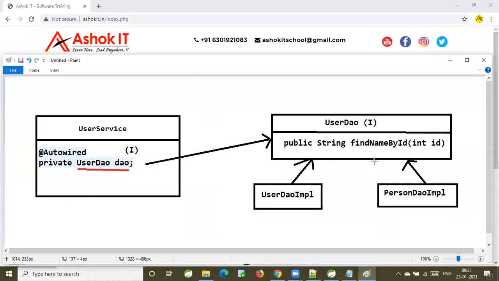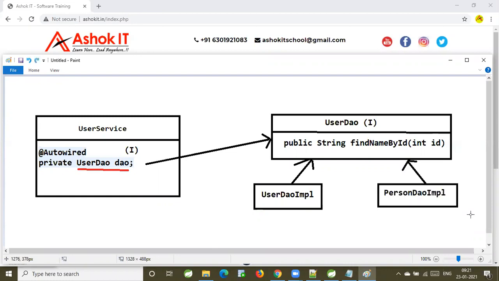Now, if there is only one implementation, no problem. It directly creates the object for the DAO IMPL and injects the DAO IMPL object into the DAO variable. Because in Java, an interface reference variable can hold its implementation class object.